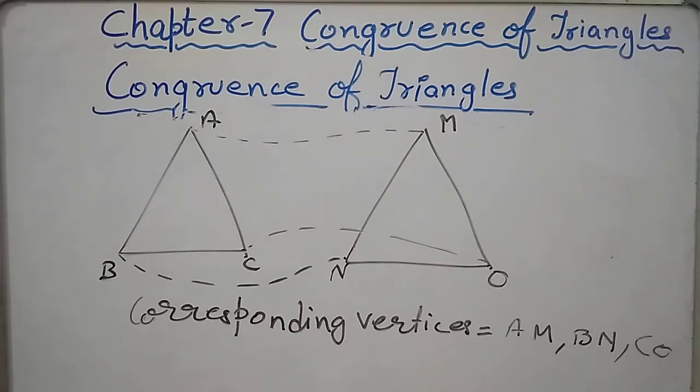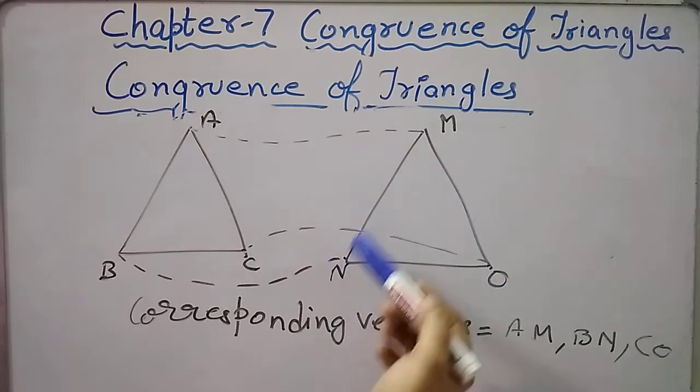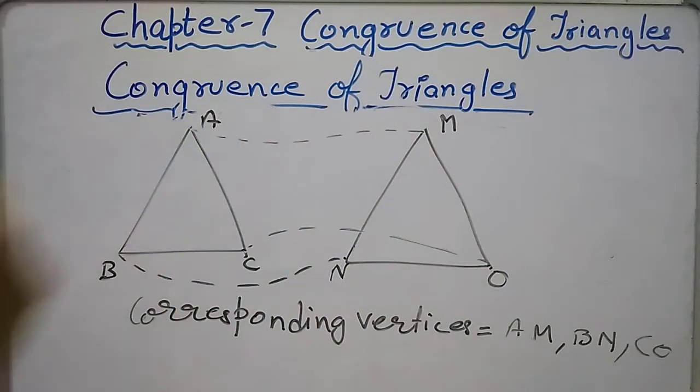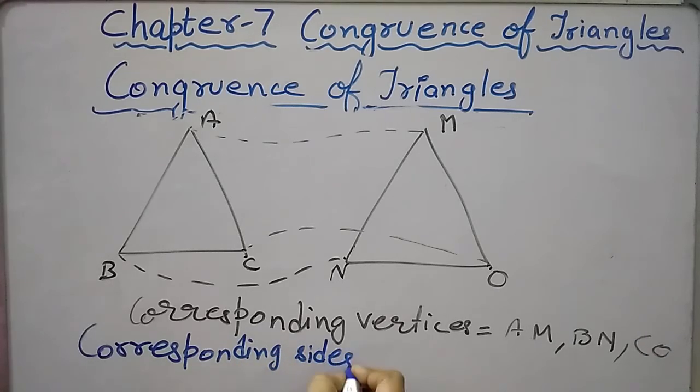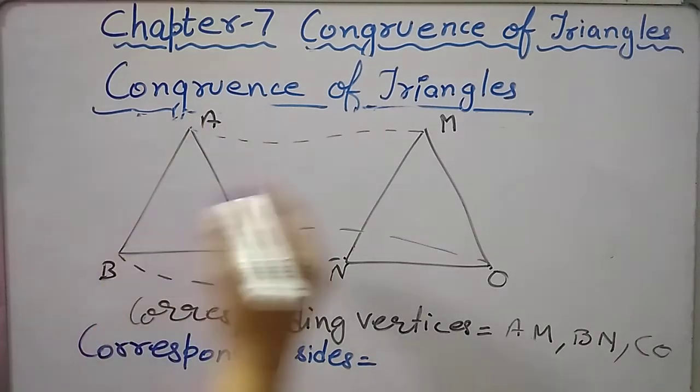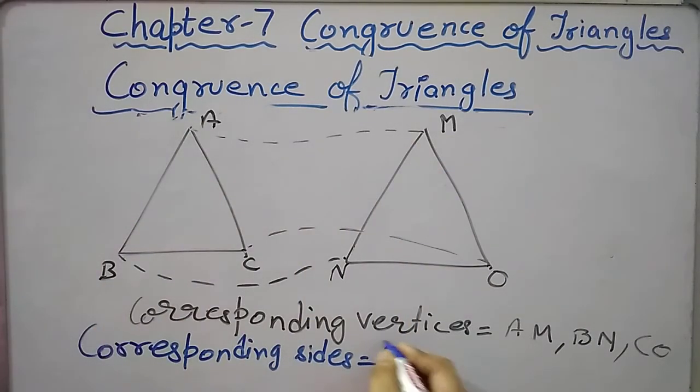Now as side MN will fall on side AB, these will be known as corresponding sides. Which is the first pair of corresponding sides? AB and MN. So we will write AB and MN.